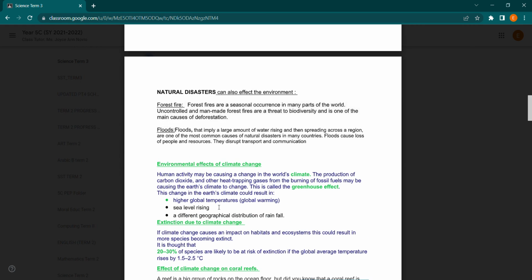Natural disasters. Forest fire. Forest fires are a seasonal occurrence in many parts of the world. Uncontrolled and man-made fires are a threat to biodiversity and are one of the main causes of deforestation. Floods. Floods imply a large amount of water rising and spreading across a region.